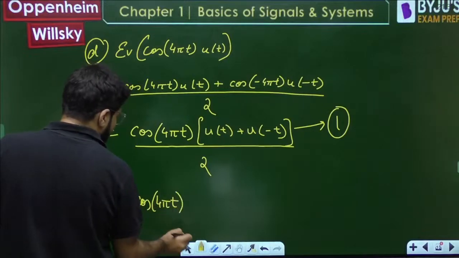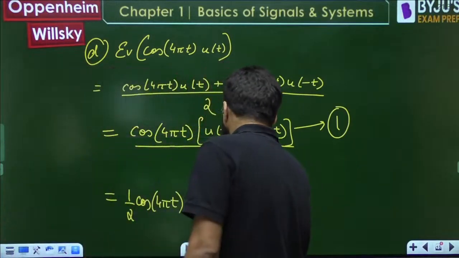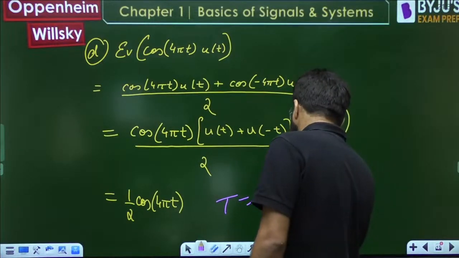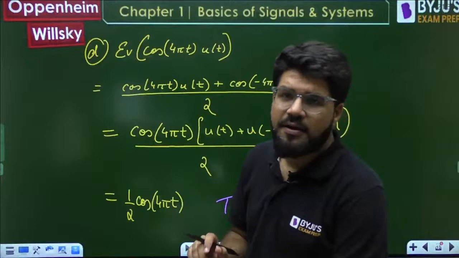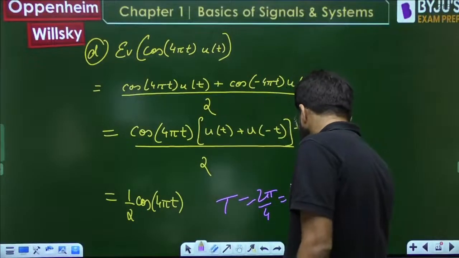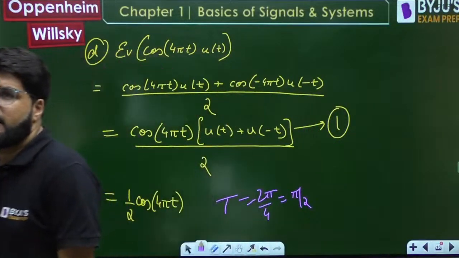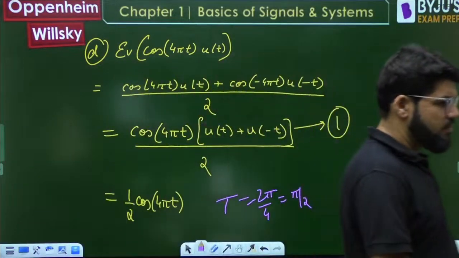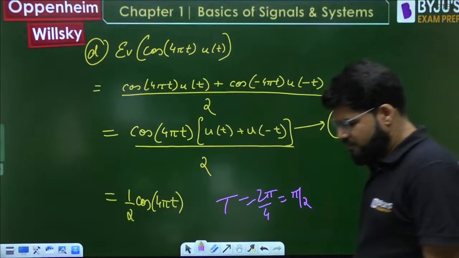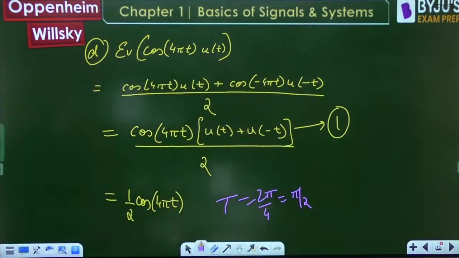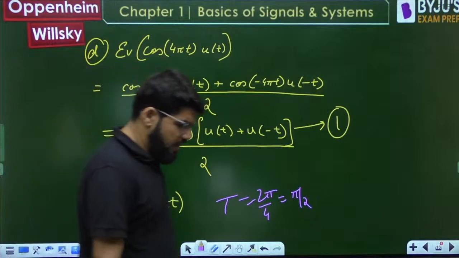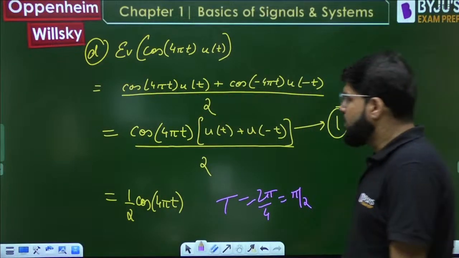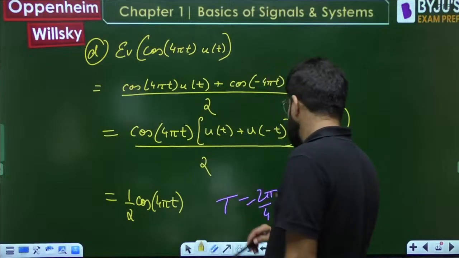Now everybody can tell the time period: 2π by 4, that is π by 2. So it is periodic with the period π by 2. It is known as a periodic signal with the period of π by 2. That is the D part.